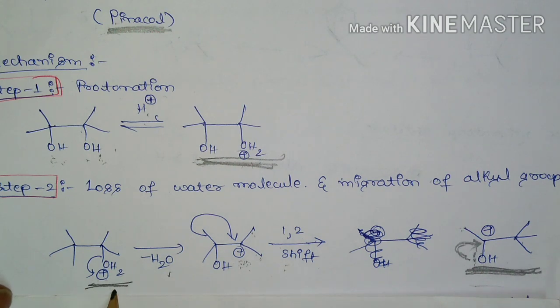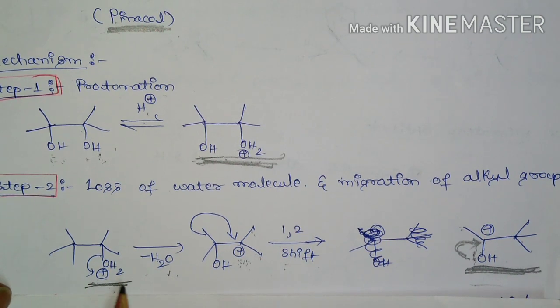So the protonated product from the first step will undergo loss of a water molecule, because H2O is a very good leaving group. So it is going to form a tertiary carbocation. This tertiary carbocation is stable, but it will undergo a 1,2 shift to form this carbocation.